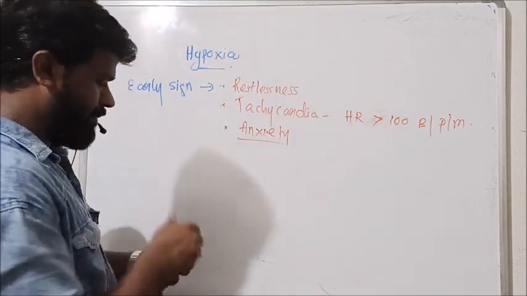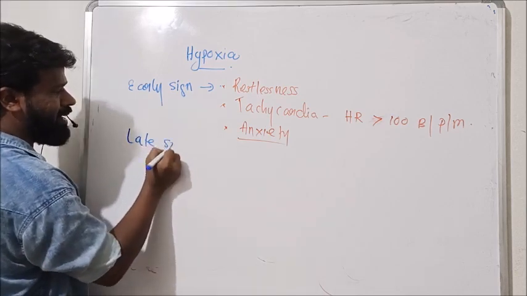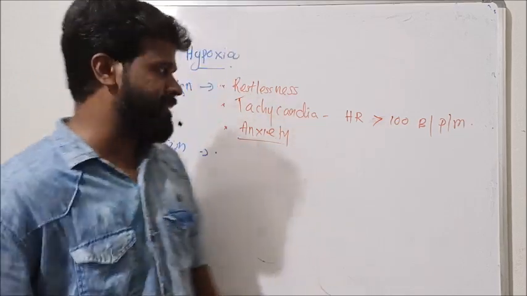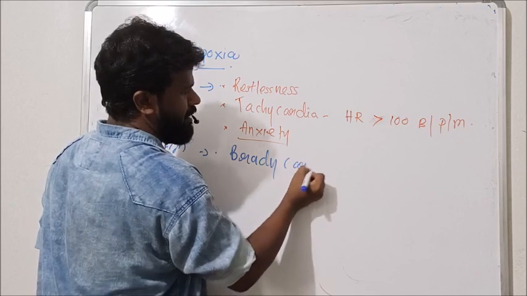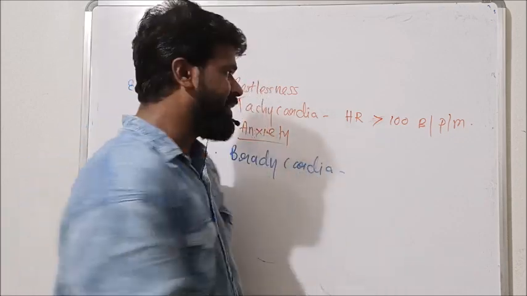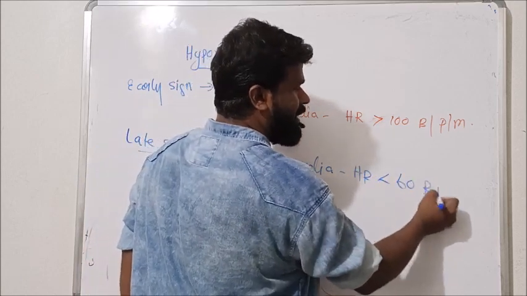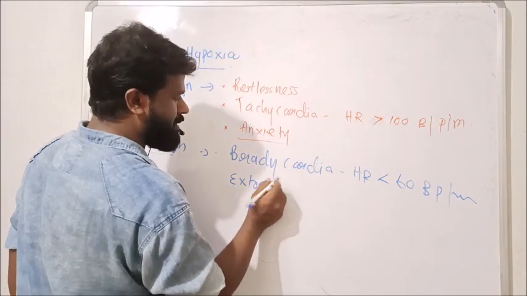Then the late signs of hypoxia include bradycardia. Bradycardia is a condition with abnormal decrease in heart rate, and in this condition the heart rate is less than 60 beats per minute. Then extreme restlessness.